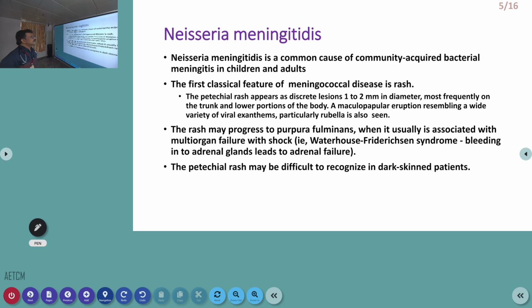Now, Neisseria meningitidis is one of the most important causes of community-acquired bacterial meningitis in children and adults. It's very common in our country.